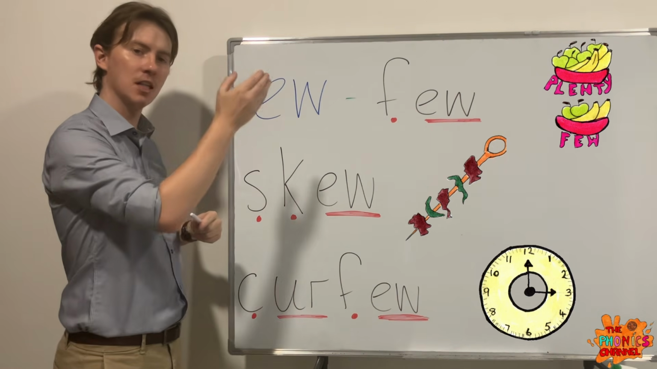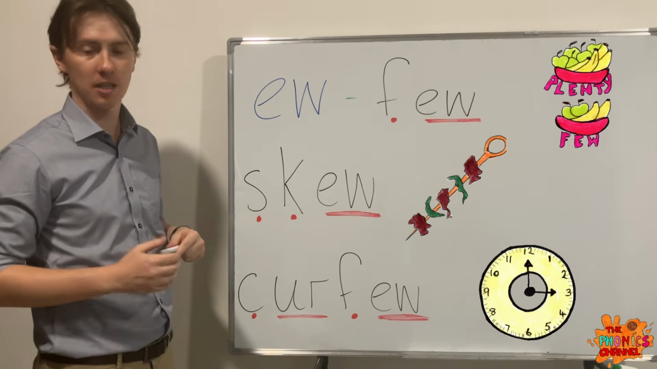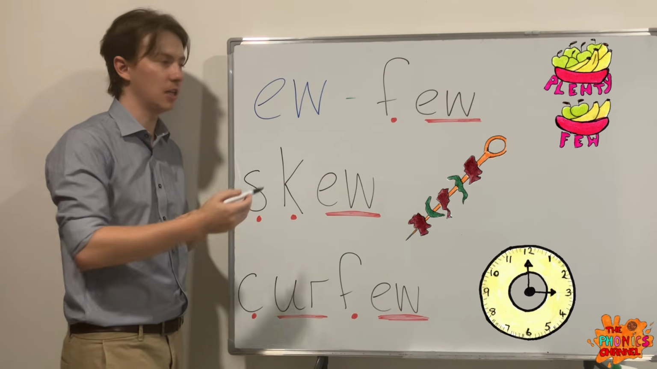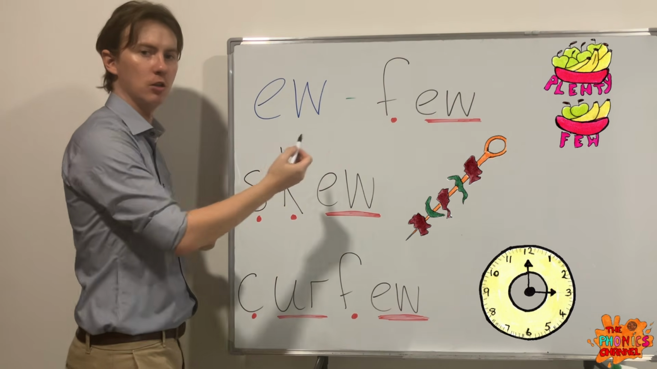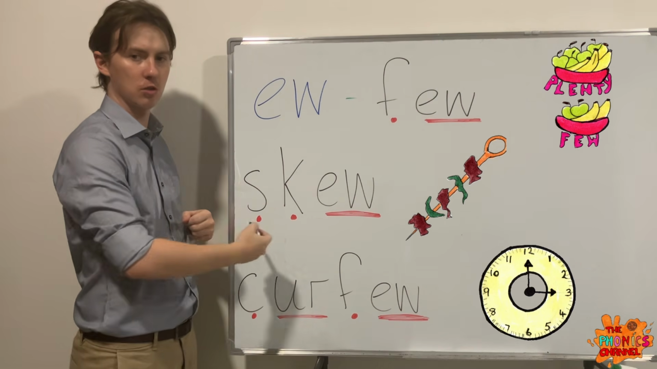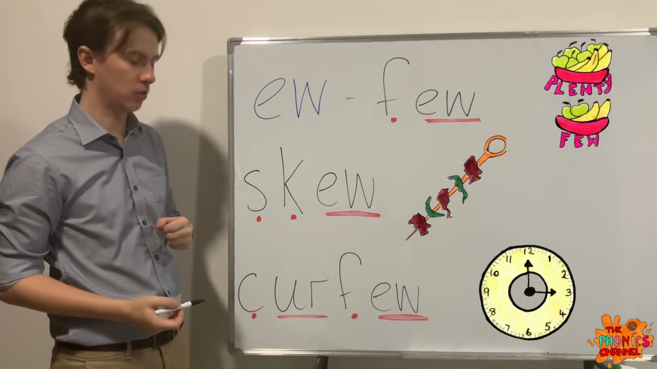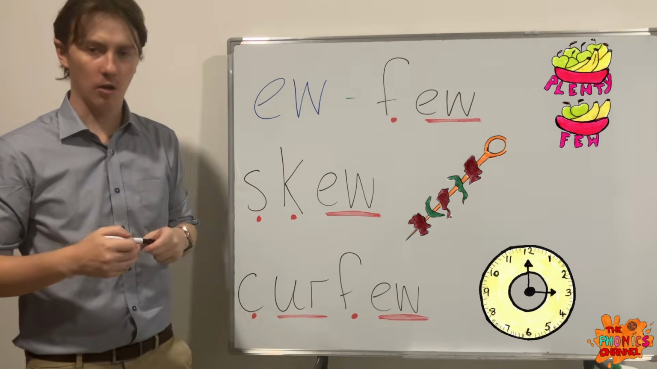So now let's say them all again together. Make sure you're saying at home to practice your phonics skills. And we have the U sound. U. Few. You. Few. Skew. You. Skew. And curfew. You. Curfew.